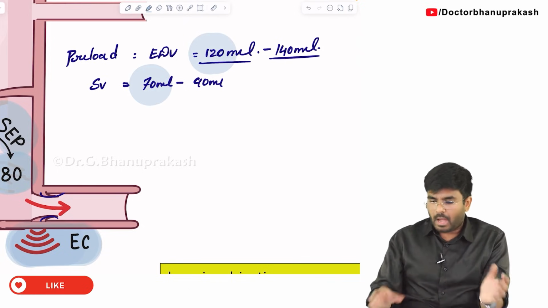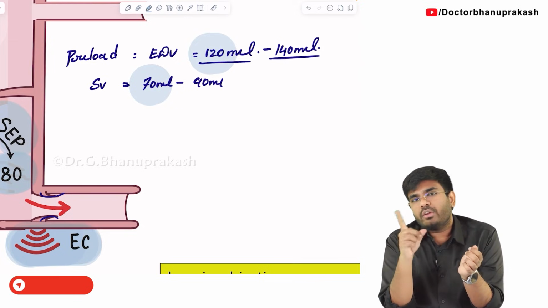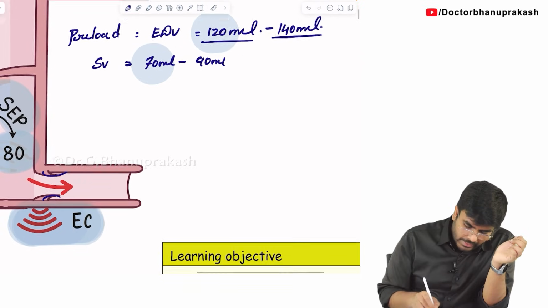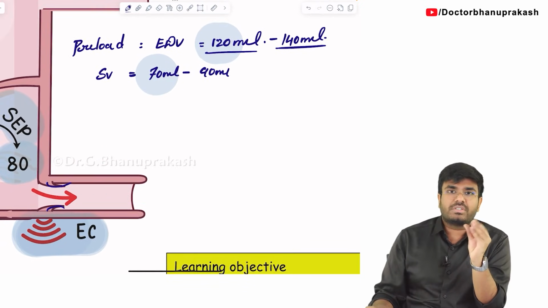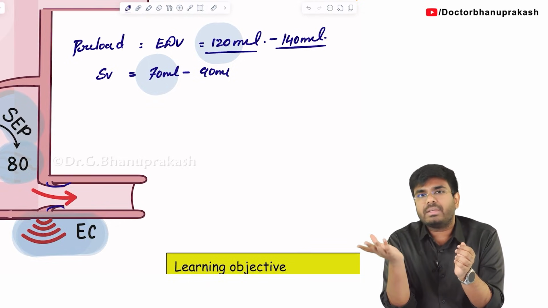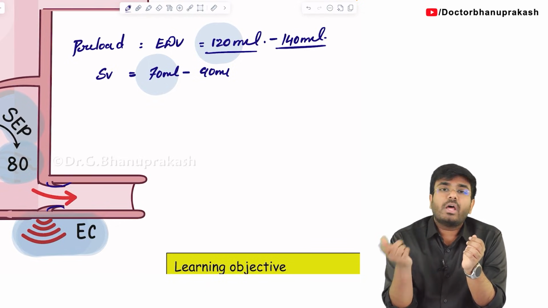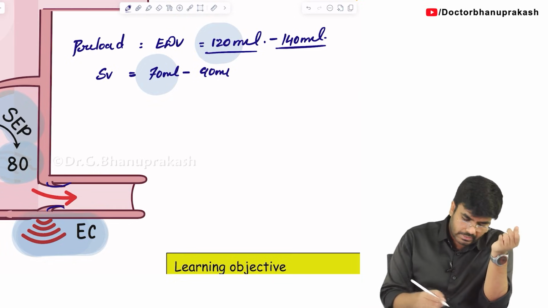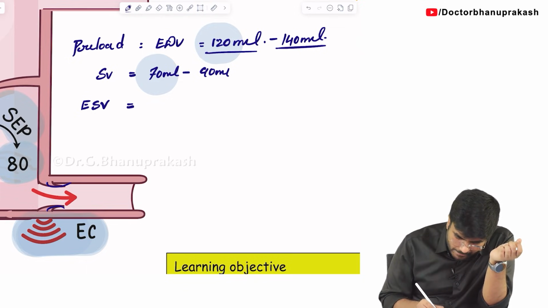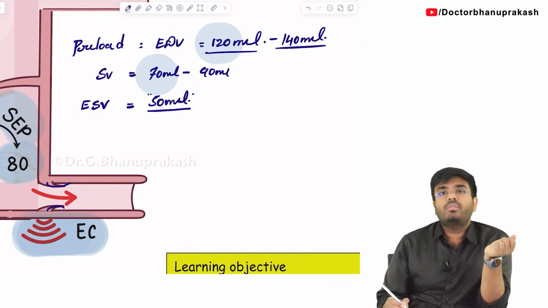Now out of 120, how much is actually going into the aorta? Only 70. So how much is left over in the ventricle? Even after systole, some blood is still left over because out of 120, only 70 went into the aorta. But how much is still present in the left ventricle? That is called end systolic volume. End systolic volume will be 120 minus 70, 50 ml. This is the end systolic volume.